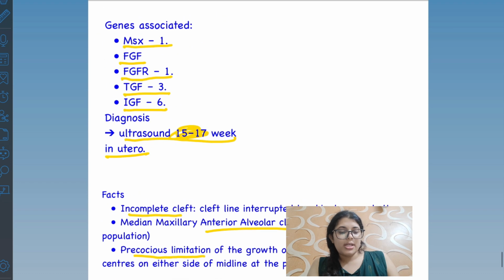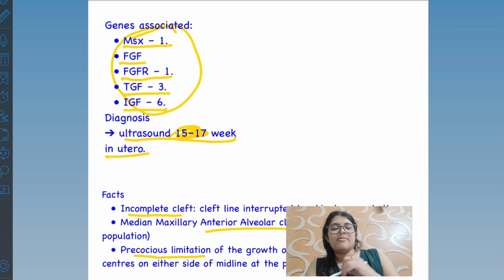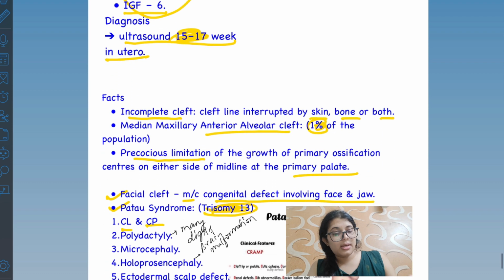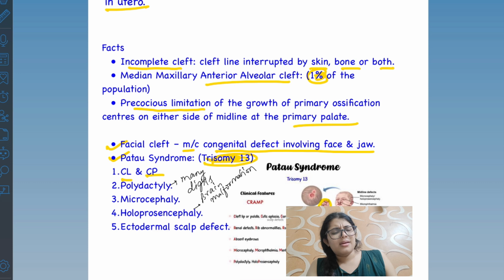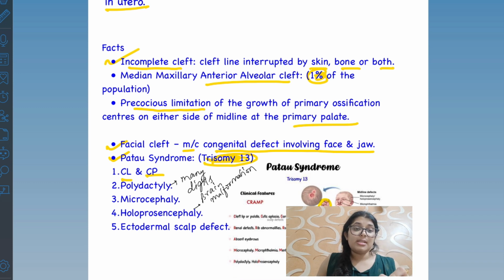Possible causes I have already discussed. These are the few genes which are very important in cleft lip and cleft palate. Diagnosis is done at 15 to 17 weeks with ultrasound in utero. Then as I already told you, incomplete cleft, the cleft line is interrupted by skin, bone, or both. Then facial cleft is the most common congenital defect involving face and jaw.